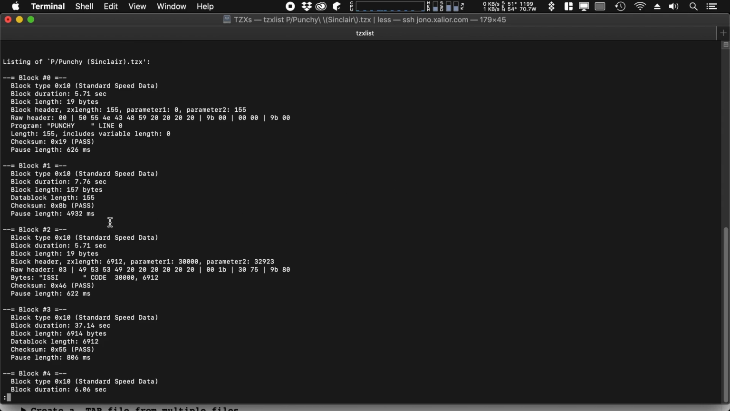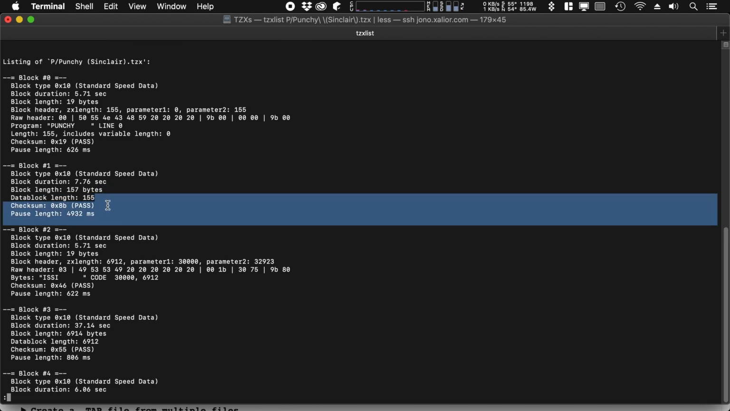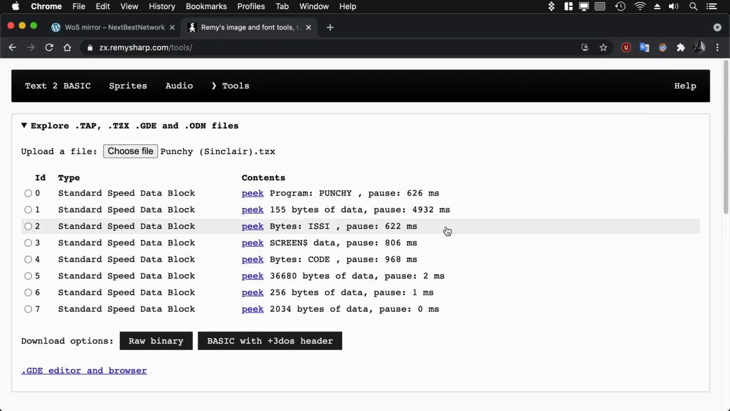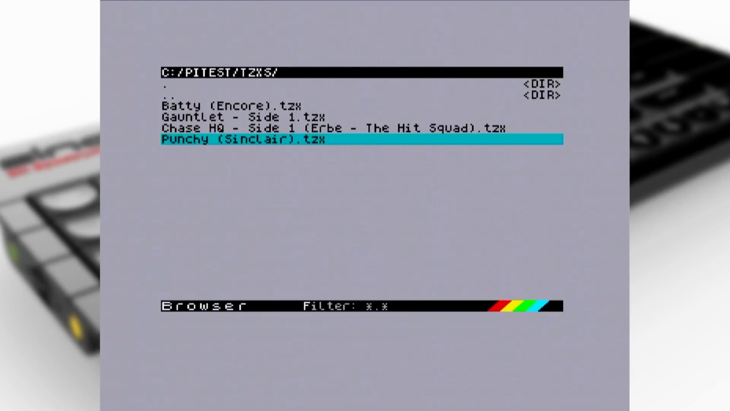This time we're with Punchy, and we've got a 4.9 second pause straight away after our first block. So this is going to be a nice, easy one to measure. Punchy was one of the free games that came with the +2, if you got it. Here we go, checking with Remy, and Remy's tool agrees: 4.9 seconds. Now, Punchy was a horrible game, and not like the other three, a fondly remembered game from my childhood, because it was impossible. Others say that they could get away with it, but I couldn't.